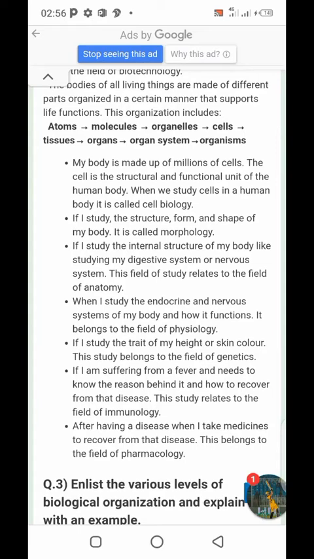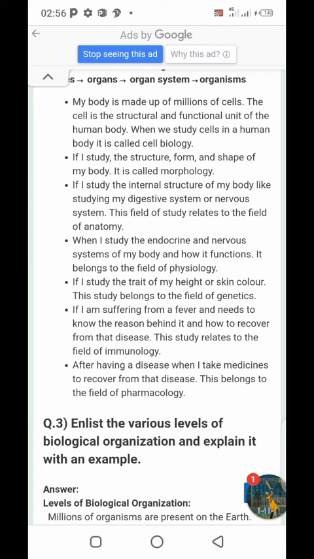Next one, if I study the internal structure of my body, like studying my digestive system or nervous system, this field of study relates to the field of anatomy. And as you know, the internal structure of body parts is called anatomy. When I study the endocrine and nervous system of my body and how they function, it belongs to the field of physiology, and physiology means the study of function of different body parts.